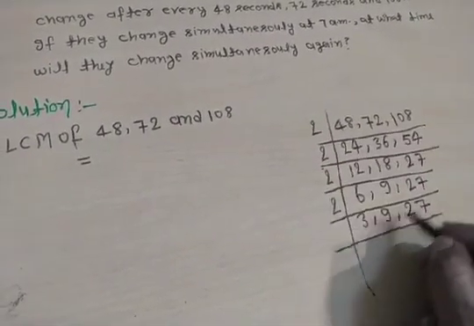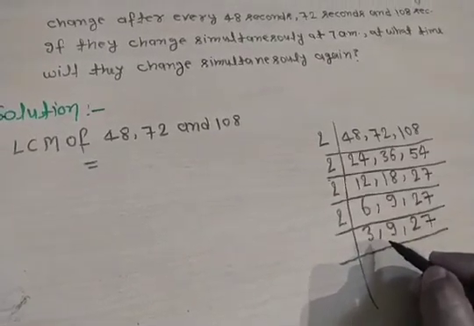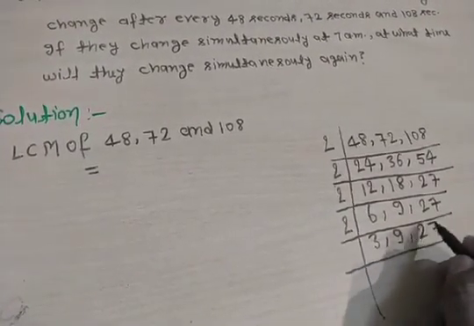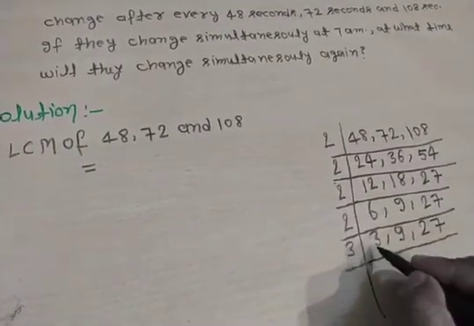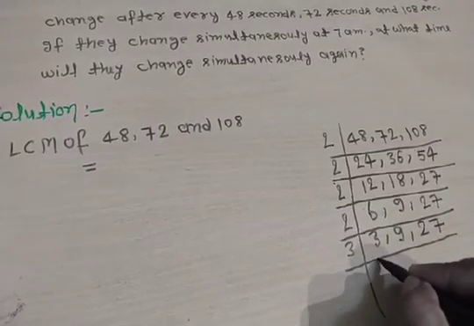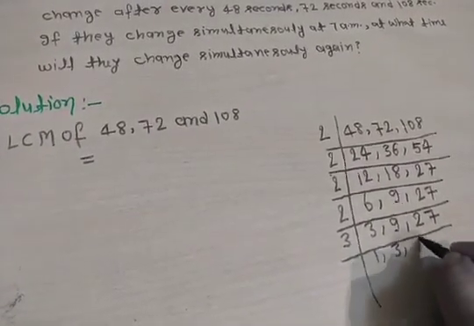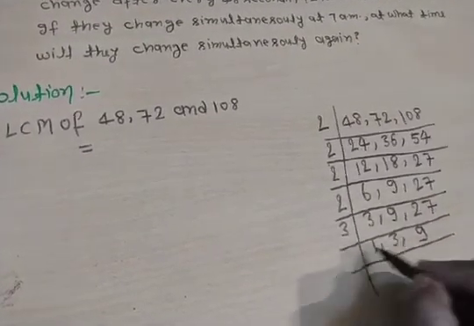Now 2 does not divide any numbers, so we select the next smallest prime number which divides at least two numbers. Suppose we select 3. 3 divides all these numbers: 3 times 1 is 3, 3 times 3 is 9, and 9 divided by 3 is 27. Clear?